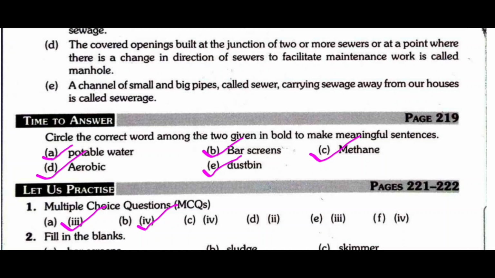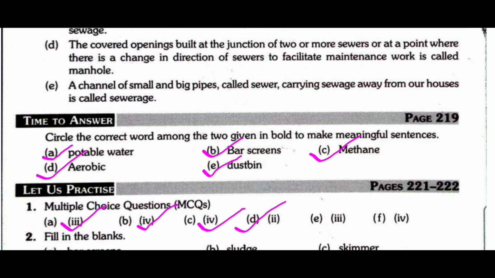Wastewater is generated due to dash: domestic activity, industrial activity, commercial activity. So all of these. This is also option IV, all of these. Okay. The release of wastewater into water bodies causes water pollution.